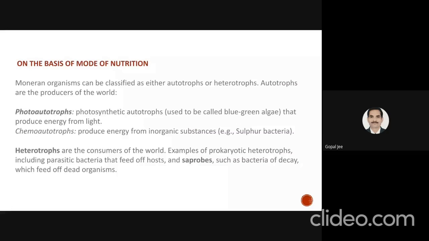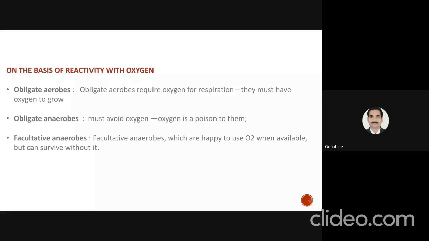Then on the basis of reactivity with oxygen, if an organism requires oxygen for respiration and it is a must for its growth, then that type of organism is called obligate aerobes. If the organism grows in complete absence of oxygen, that type of organism is called obligate anaerobes.